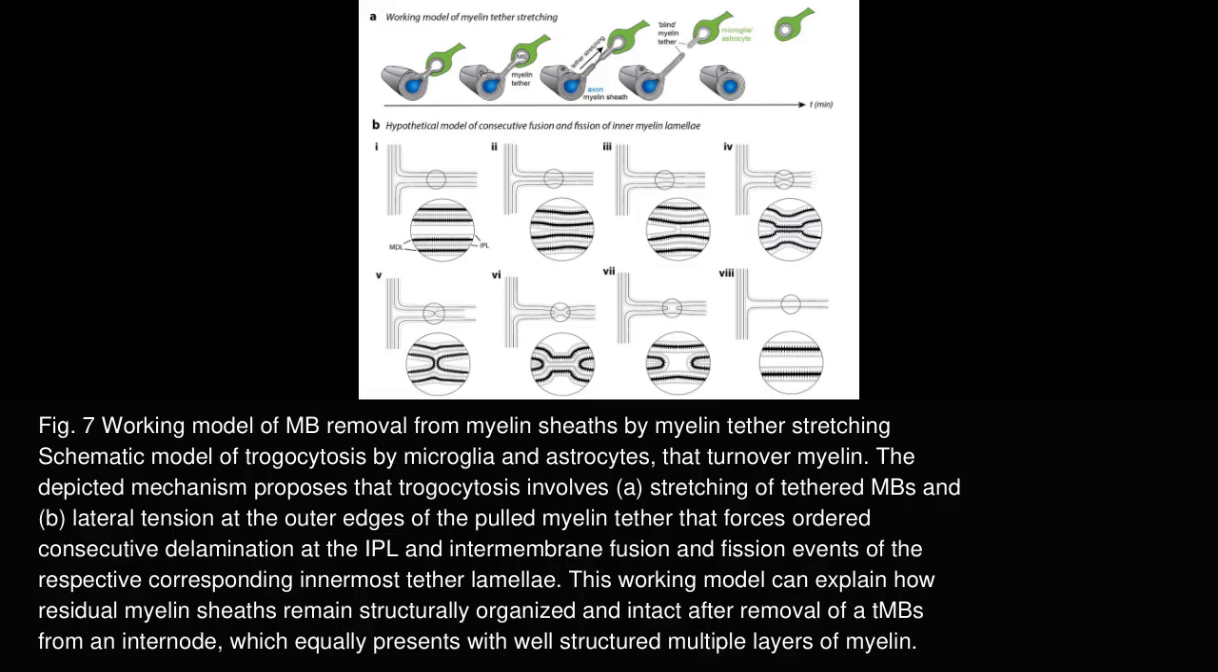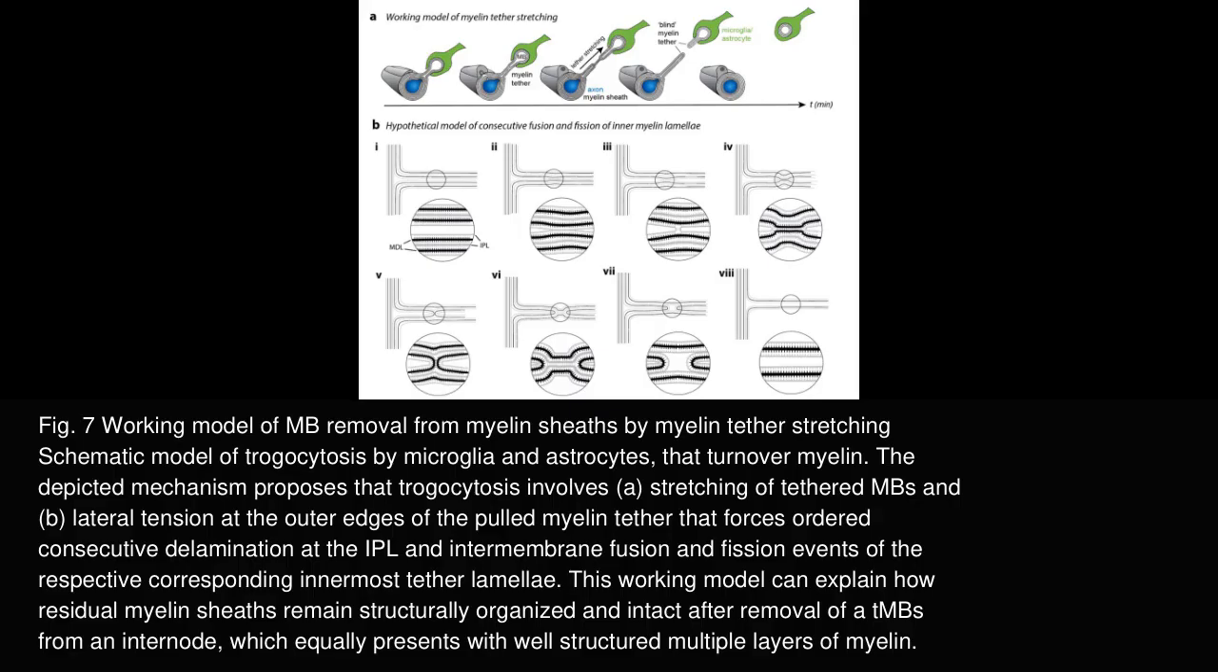The final figure, Figure 7, proposes a working model explaining how myelin debris removal occurs through a trogocytosis-like mechanism executed by microglia and astrocytes. The schematic depicts that trogocytosis involves 2 key steps. First, stretching of tethered myelin bodies applies lateral tension specifically at the outer edges of the pulled myelin tether. Second, this mechanical tension forces ordered consecutive delamination at the intraperiod line, a 4 nanometer wide interface between myelin lamellae, along with intermembrane fusion and fission events of the innermost tether lamellae.